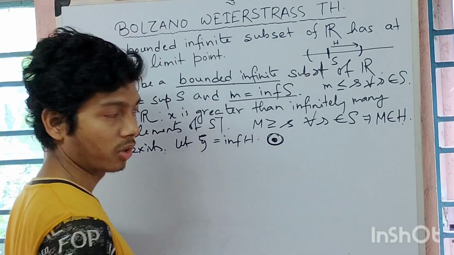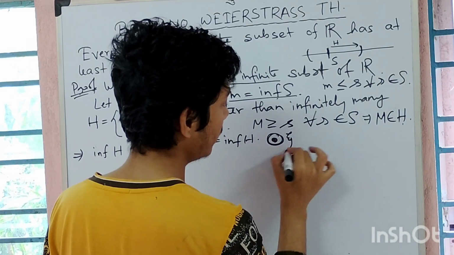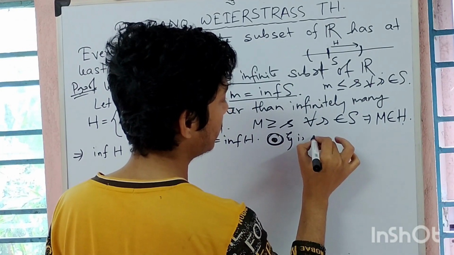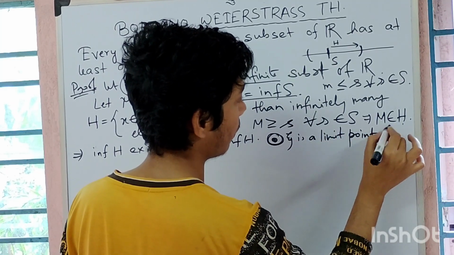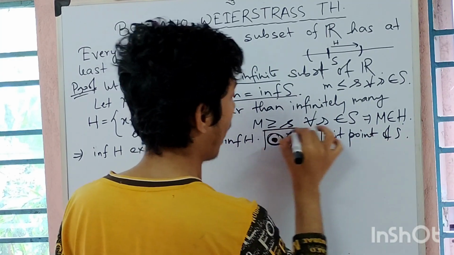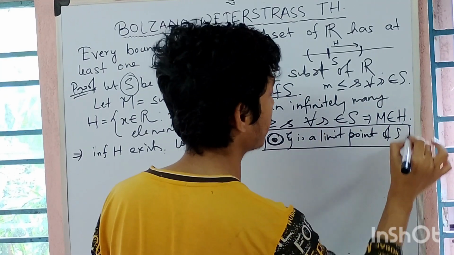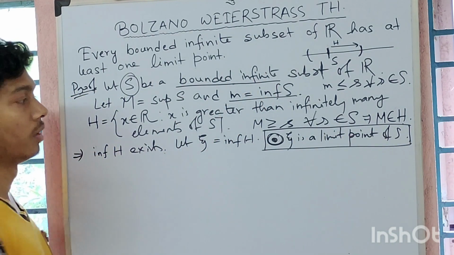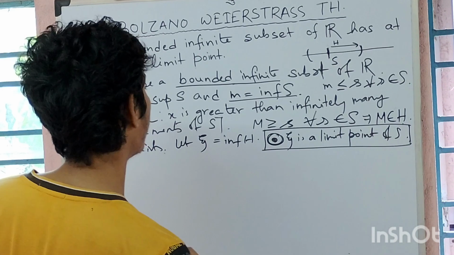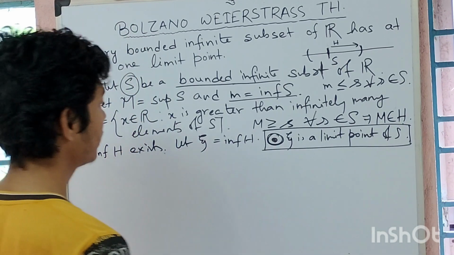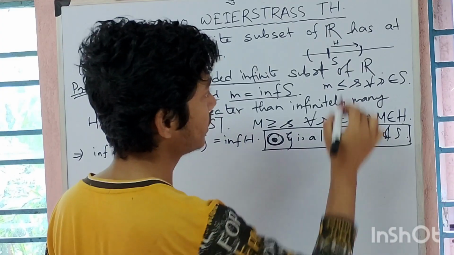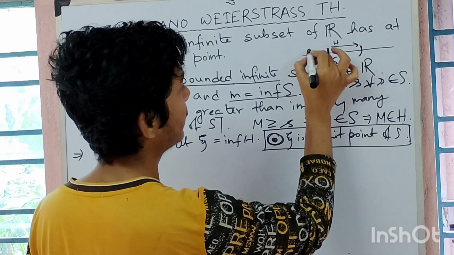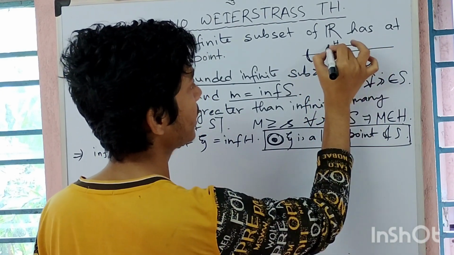That's the bullseye: xi is a limit point of S. I haven't proved it till now. I will prove that. That's my target. Now to prove this one, just look at this. Since xi is the infimum of H, what is in the picture? Let this be the set S and this be the set H.